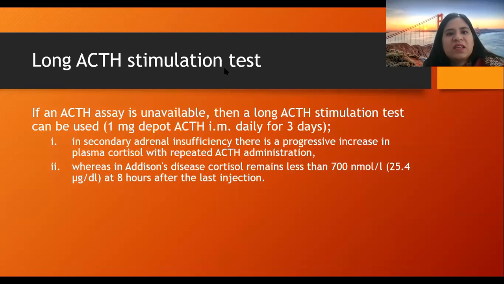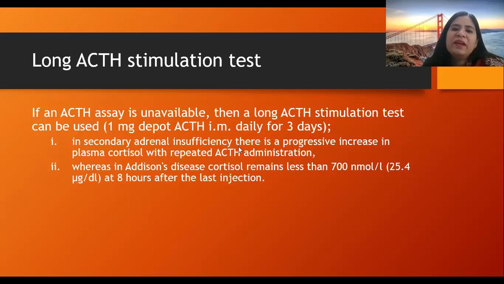The long ACTH stimulation test: if an ACTH assay is unavailable, then the long ACTH stimulation test can be used. In long ACTH stimulation test, 1 mg depot ACTH is given intramuscularly daily for 3 days, right? In secondary adrenal insufficiency, there is progressive increase in plasma cortisol with repeated ACTH administration.